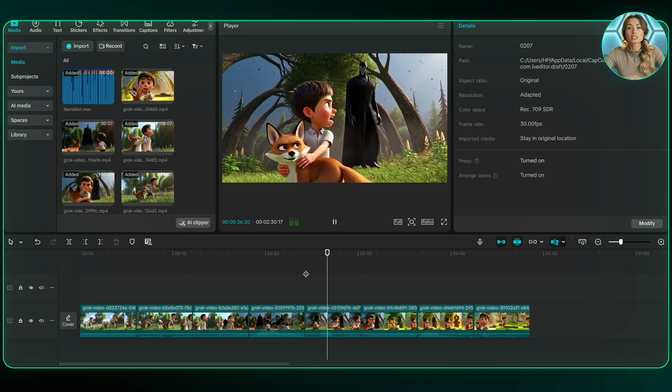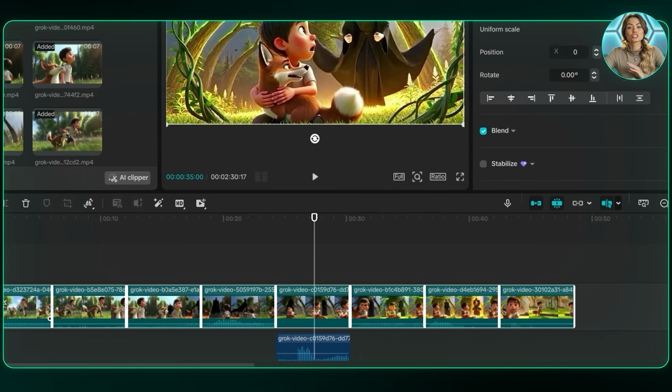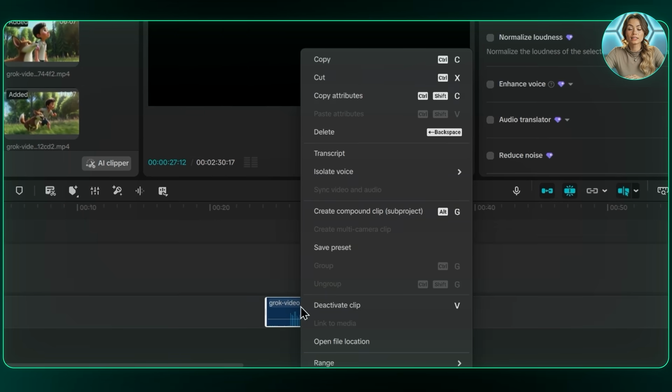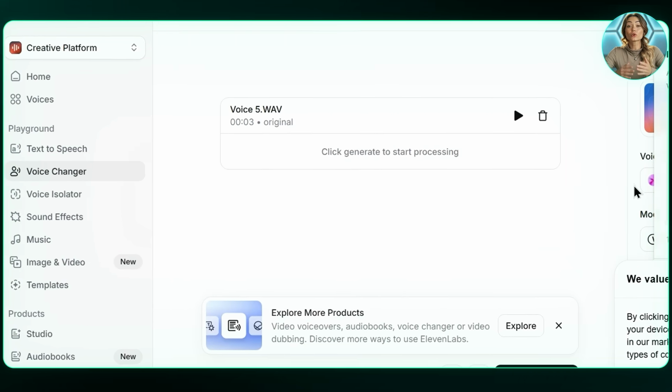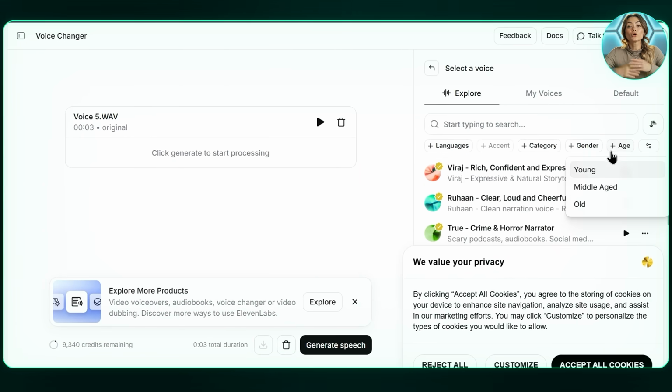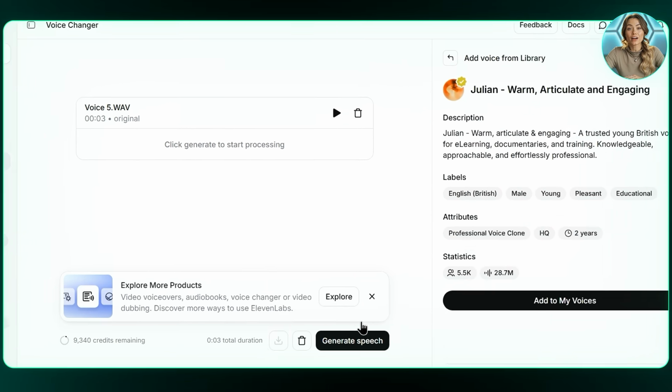You can also keep the voices in the scenes consistent. Let's say I want to keep the boy's voice consistent, I just export the audio file of that scene and then go to 11 Labs again. Inside, click on the Voice Changer tab. Select the voice that you like and would match with him. If you don't find anything, just go to the Voices tab to get one. After that, upload the audio file and click Generate. Do that for all the scenes that have dialogue to keep all the voices consistent. And after a few small adjustments, the full animated story is ready.